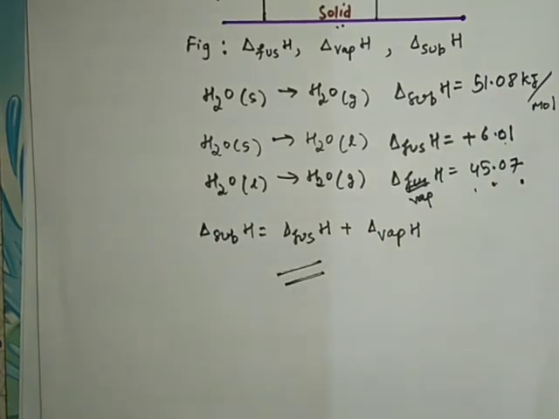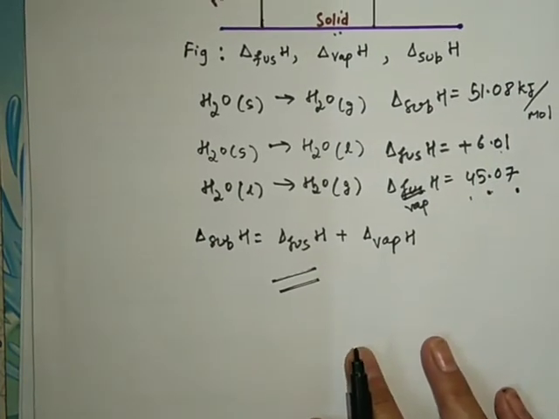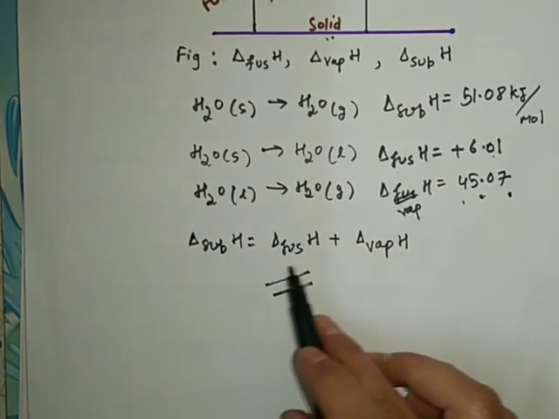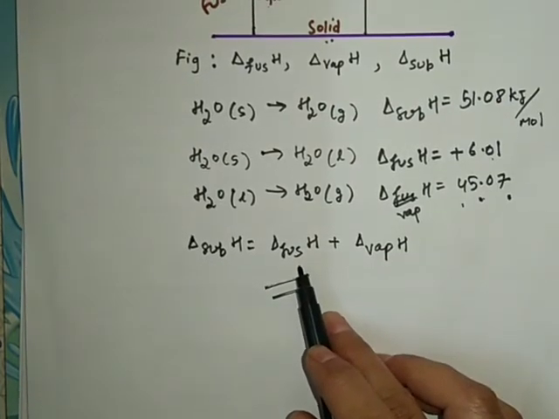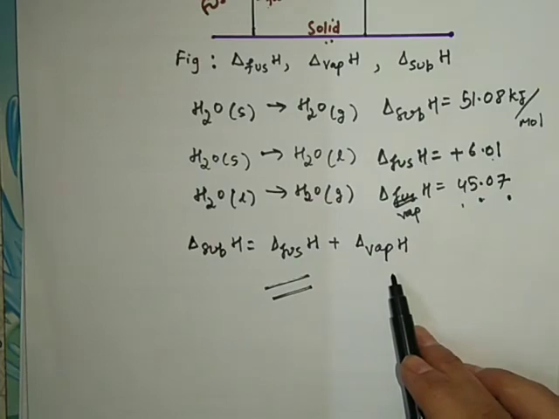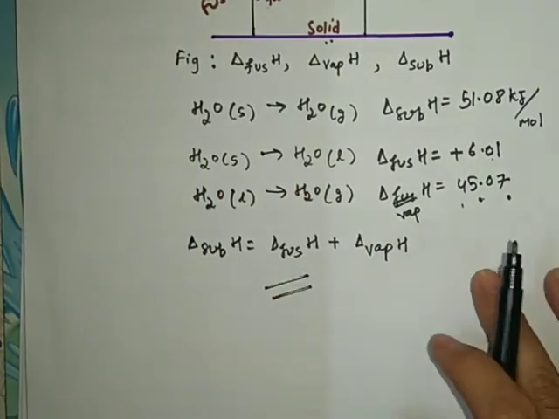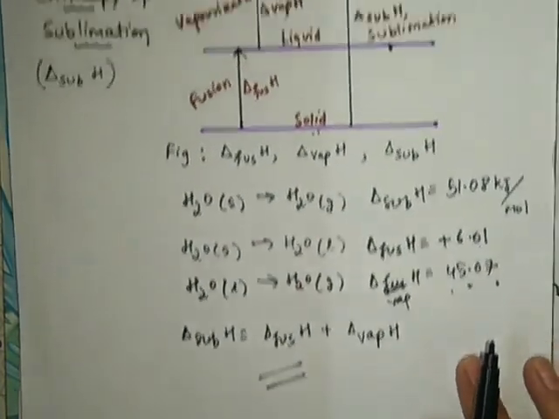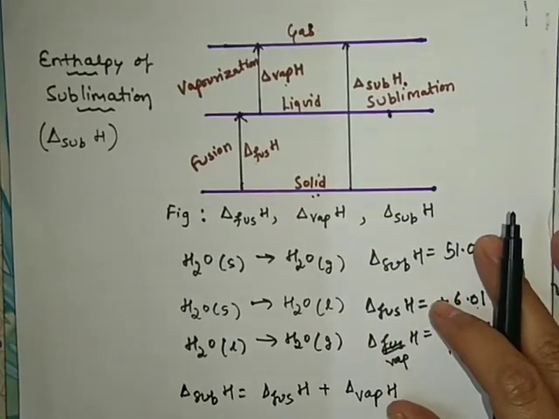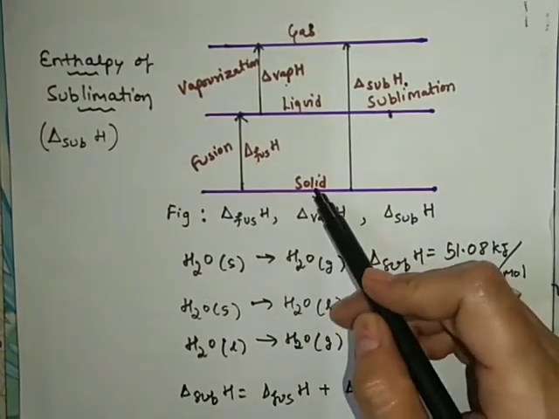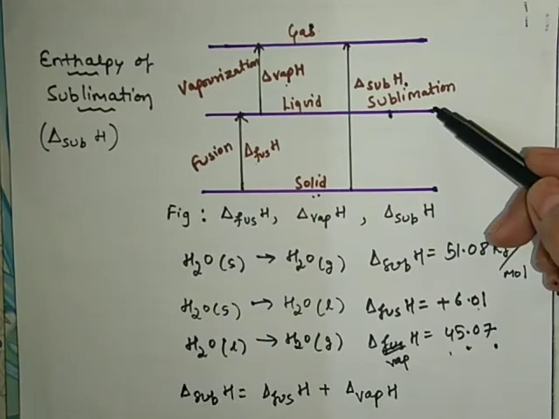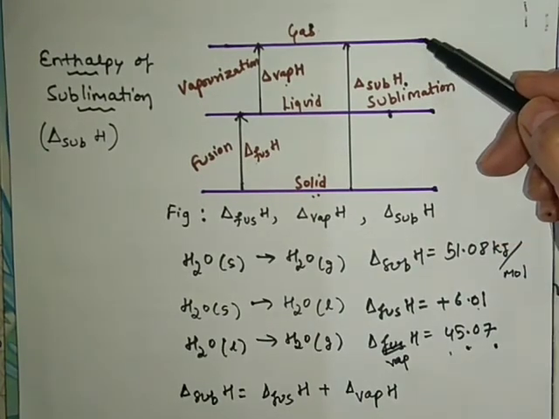So you may have a question like: show that heat of sublimation is the sum of enthalpy of fusion and enthalpy of vaporization. This is how with the help of the water example we can show this, and with the help of a simple diagram you can show it in this way. Suppose this shows solid, this shows liquid and this shows gaseous phase.